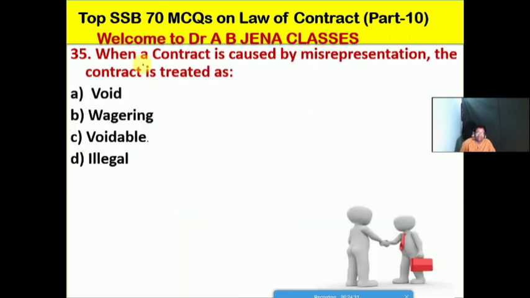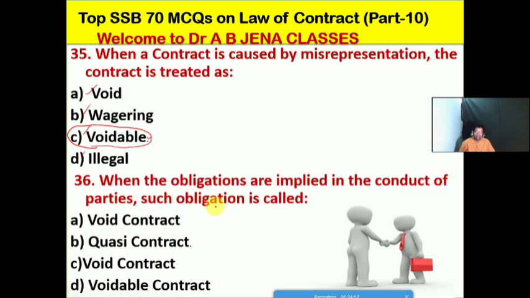So next one हम देखेंगे, when a contract is caused by misrepresentation, the contract is treated as क्या है, whether A it's the void, B it's the wagering, C it's the voidable, D it's illegal. No doubt, friends. So C is the right option for this MCQ. When a contract is caused by misrepresentation, the contract is treated as a voidable contract. So C is the right option for this MCQ.